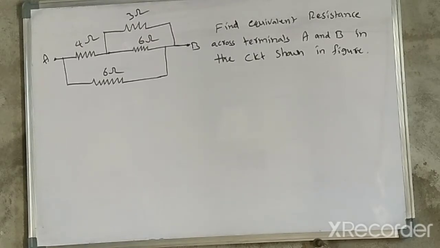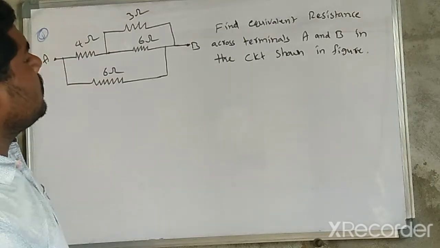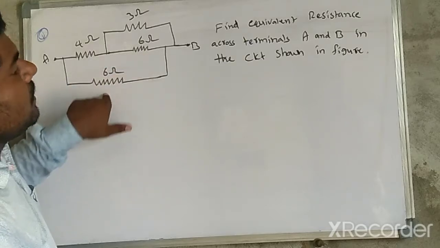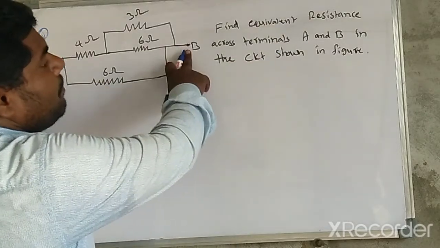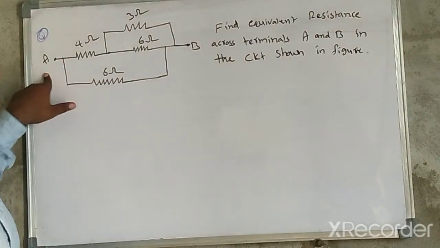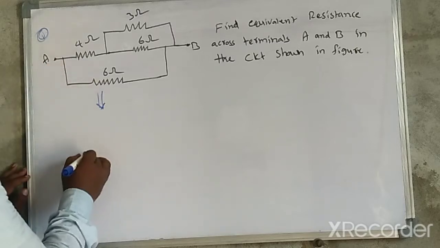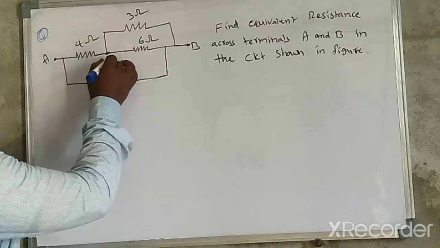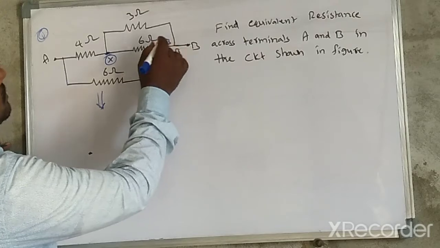So let us discuss the first problem based on previous case models. In the figure, there is a 4 ohm resistor, a 3 ohm, a 6 ohm resistor and another 6 ohm resistor. Find the equivalent resistance across the terminals A and B in the circuit shown. Whenever they ask this type of question, identify first: this point is A, and the other potential here, let us consider, is X. Here also B, and here also B potential, the same potential.